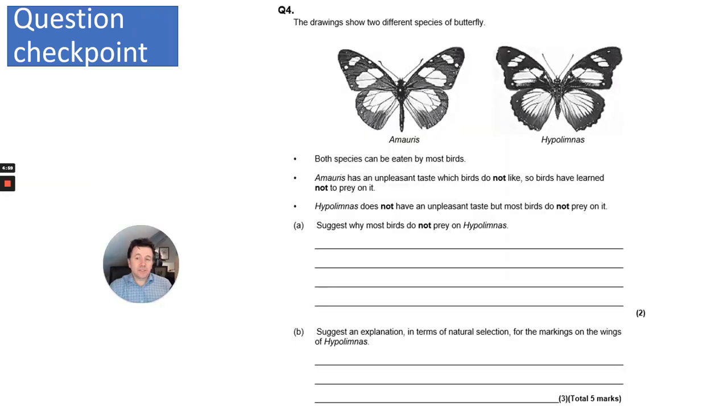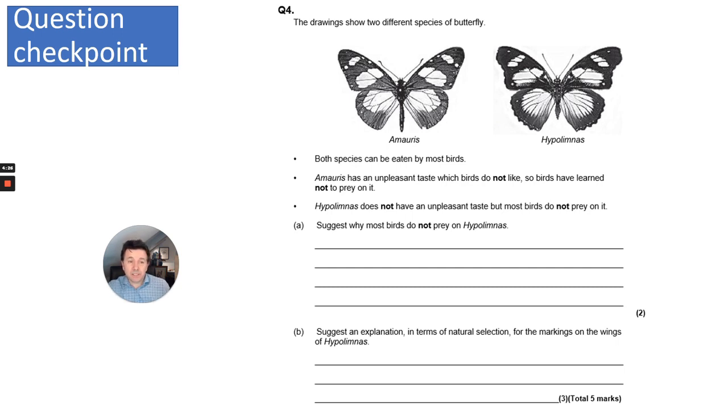So this next question is about speciation. It's definitely higher tier, and this is GCSE Biology. So what I'd like you to do again is to read it, pause, and see if you can answer it. So in 3, 2, 1. So it shows 2 different species of butterfly, Amarimus and Hippolymus. Do you need to know that? Not necessarily, but you need to look at the colorations. Now, I know it's black and white, but you can see the general idea.